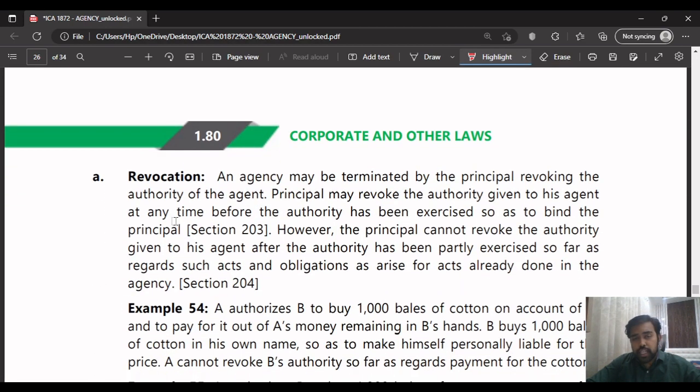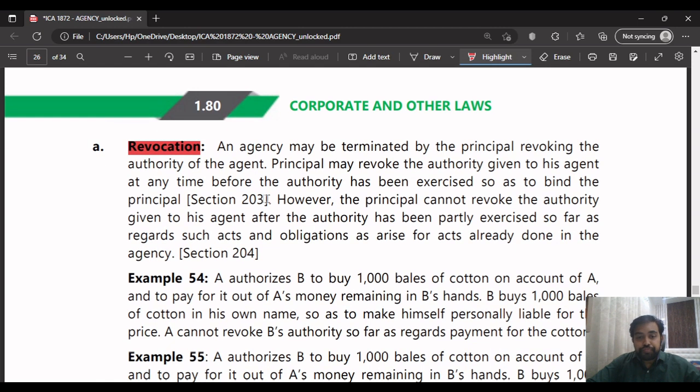So what are they telling? Revocation. Revocation means to cancel. So what they're saying is, agency may be terminated.